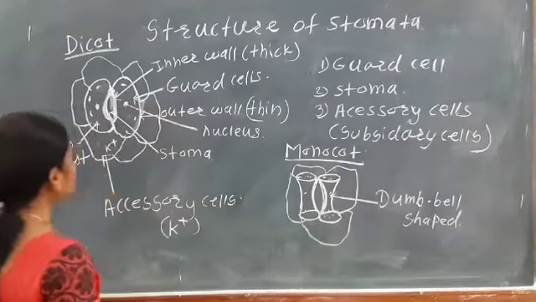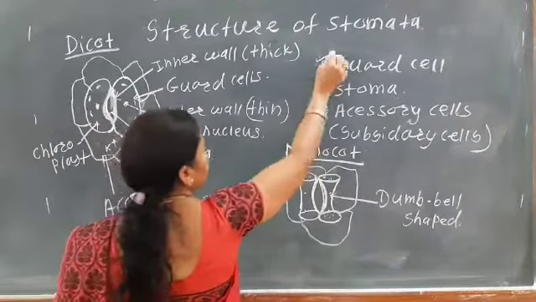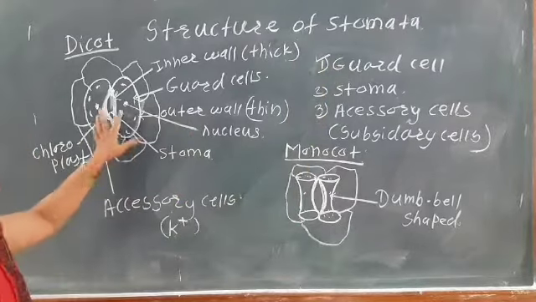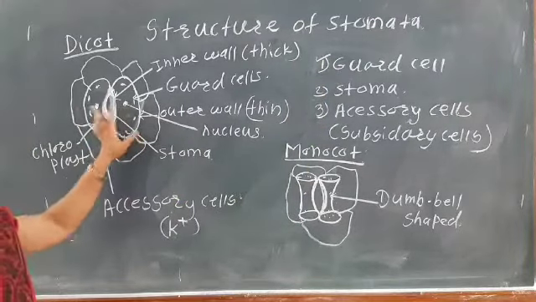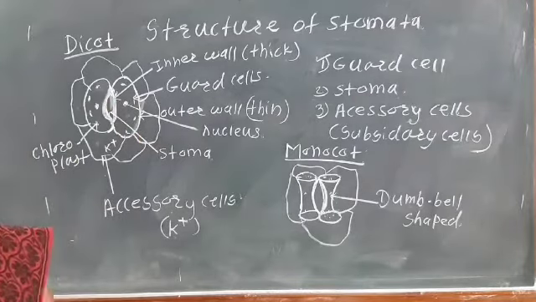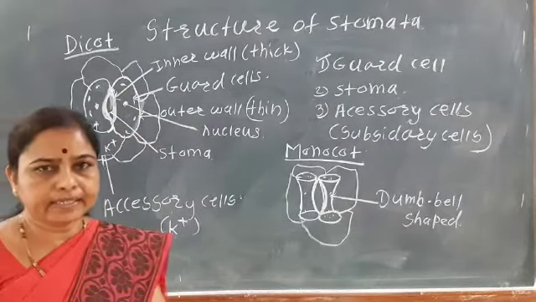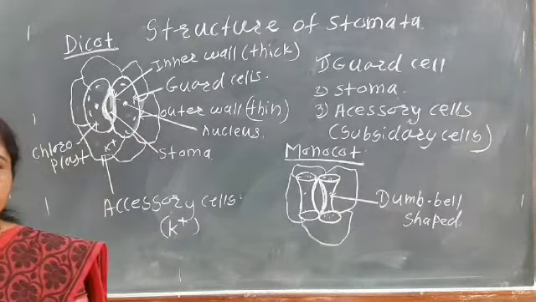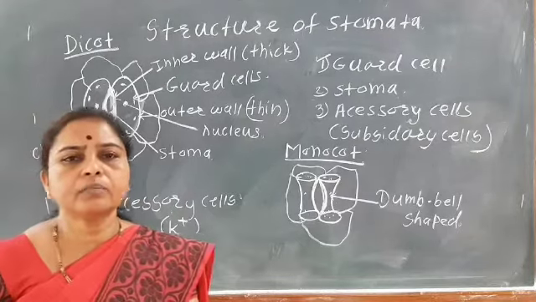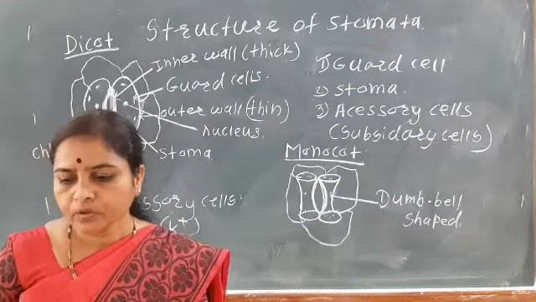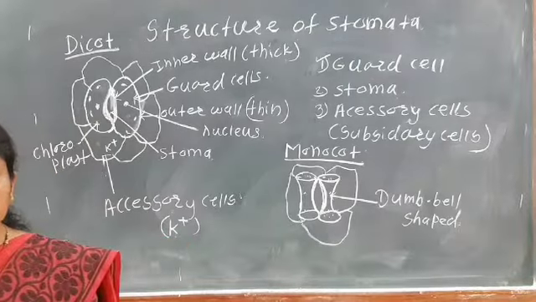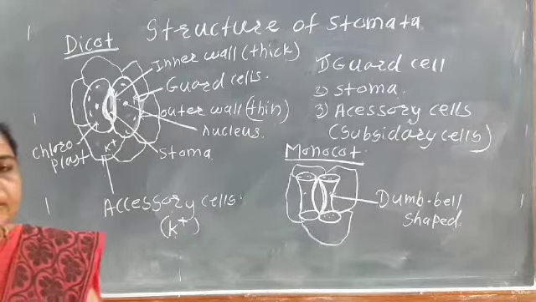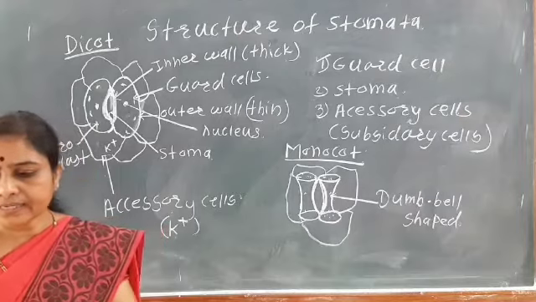First we see the guard cells. The guard cells are mainly living cells. They have the nucleus, chloroplast, etc., and due to the presence of the chloroplast in the guard cells, the photosynthesis process takes place. They are nucleated.